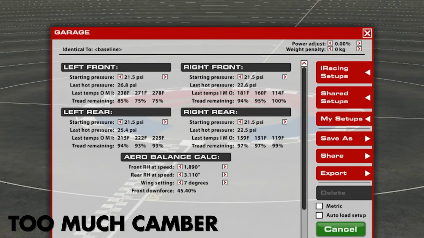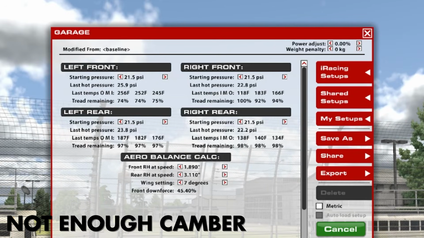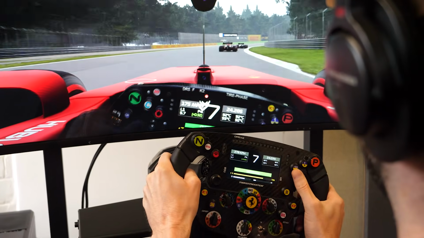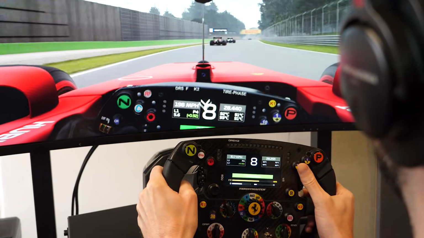An excessively hot inside edge of your tyre will indicate too much camber, whereas a hot outer edge will indicate not enough. You should test camber settings over a number of laps and ensure you have the tyre pressures set to their optimum ranges, paying close attention to which part of the tyre heats up the quickest.